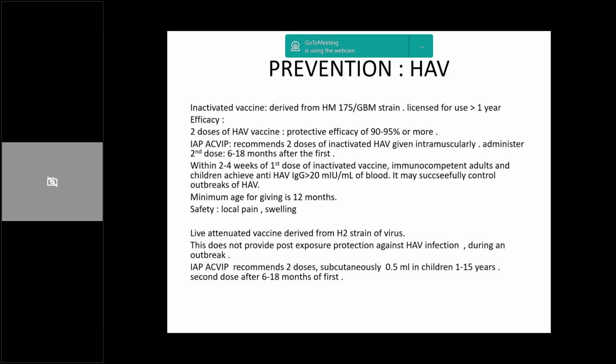What is recommended is that the second dose is administered 6 to 18 months after the first dose. The importance is to achieve anti-HAV IgG titers of more than 20 milli-international units per ml, and it is quite a safe vaccine. Local pain and swelling is all that is there.